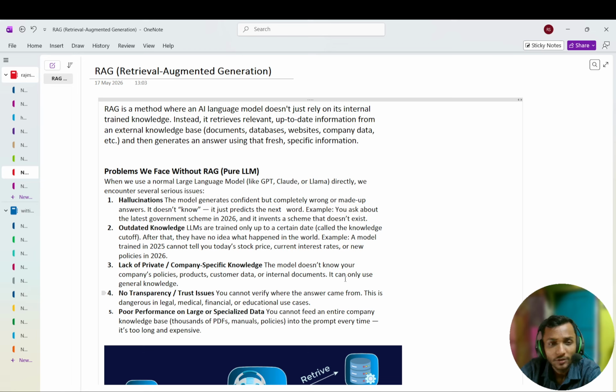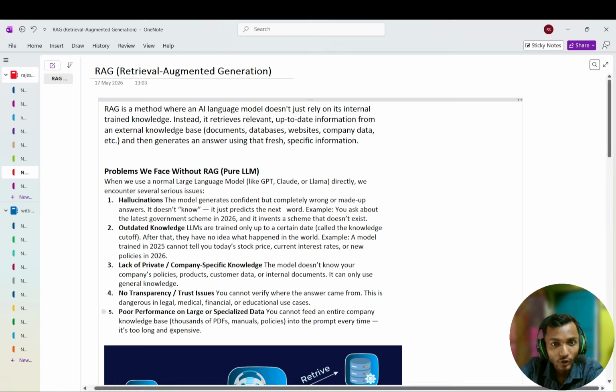In this video, we're going to discuss RAG. What is RAG? If you are learning generative AI and you don't know RAG, I think you are not learning generative AI, because RAG is a system. If you don't use RAG in your chatbot, I think your chatbot is not fully capable. It can only give a general answer. So RAG is very important to know and to implement inside your chatbot. So what is RAG? We'll discuss it in this video.